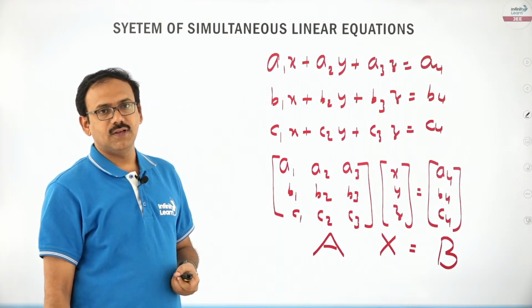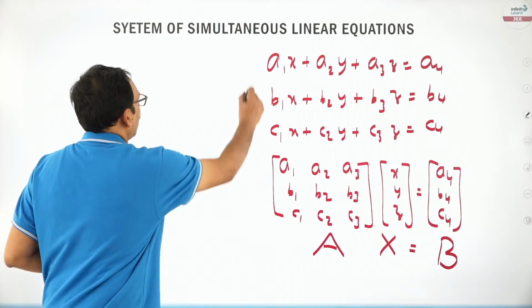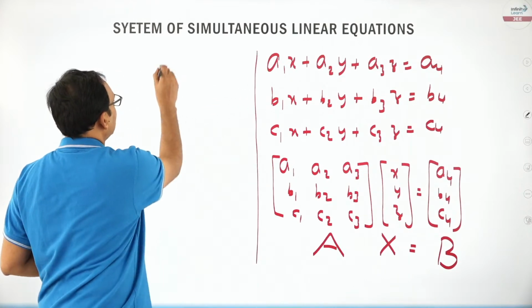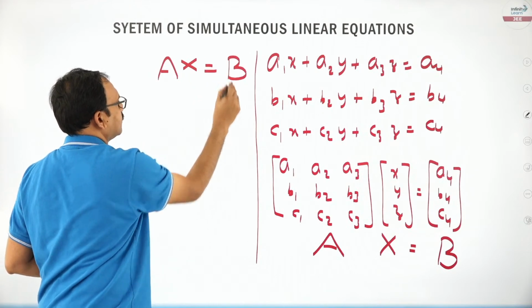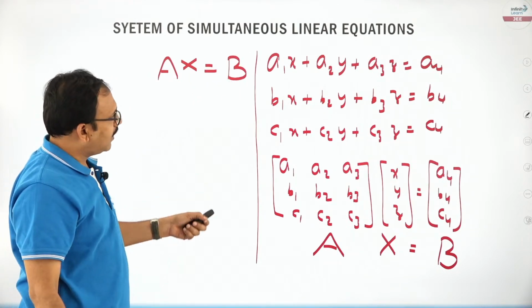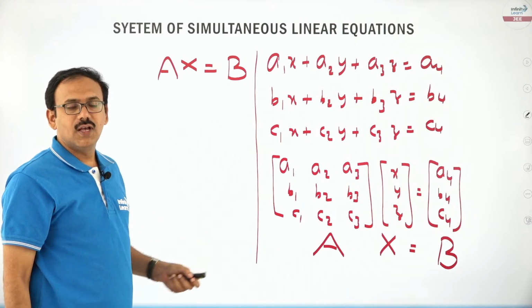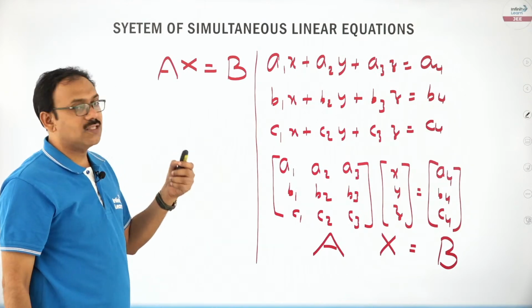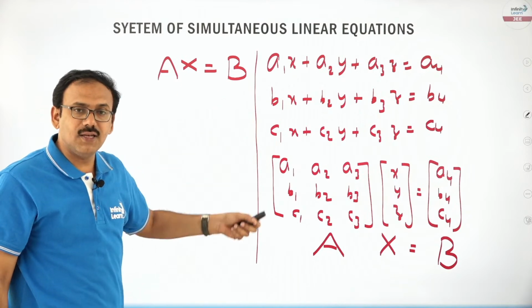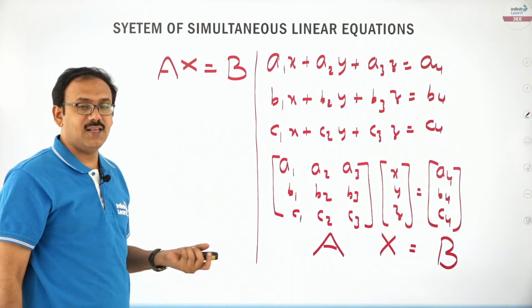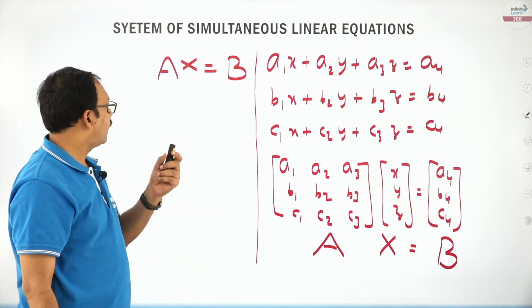Now, friends, the main point is when you take the system of equations AX is equal to B, here we call it simultaneous because our x, y, z should be those three numbers which satisfy all the three equations simultaneously. Yes, fine.